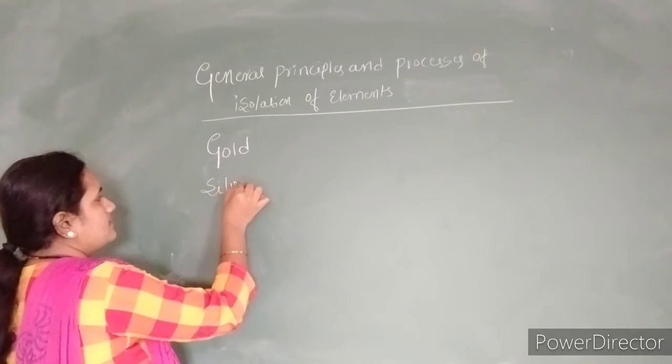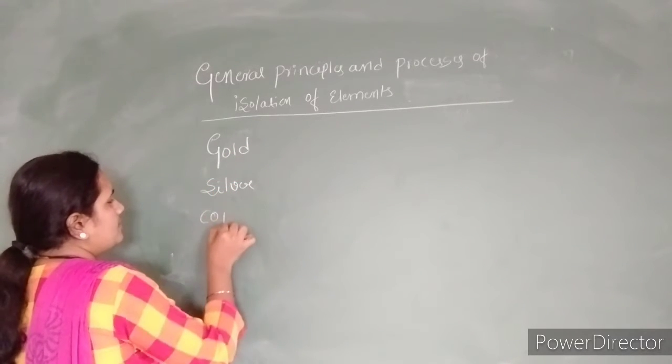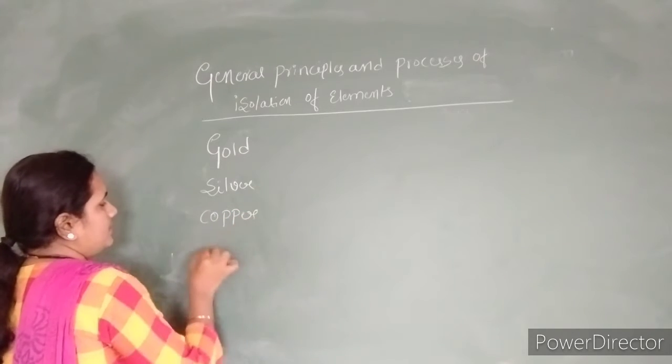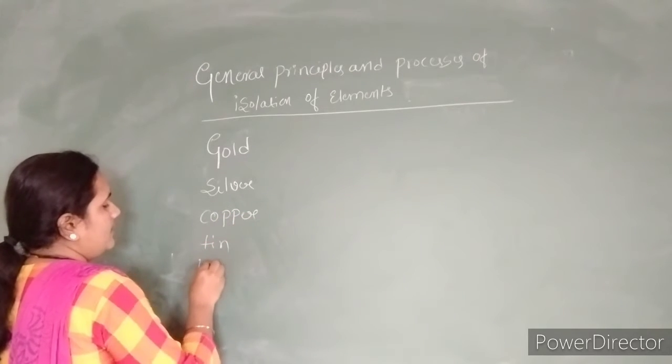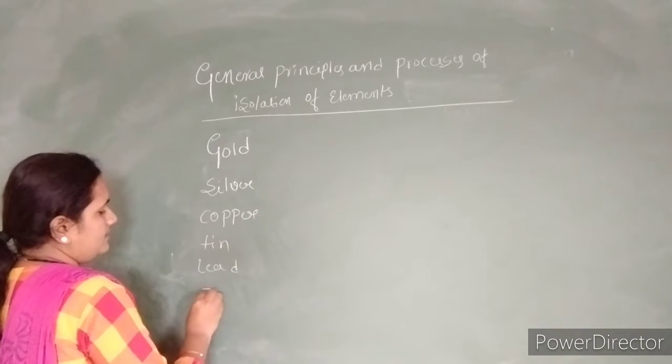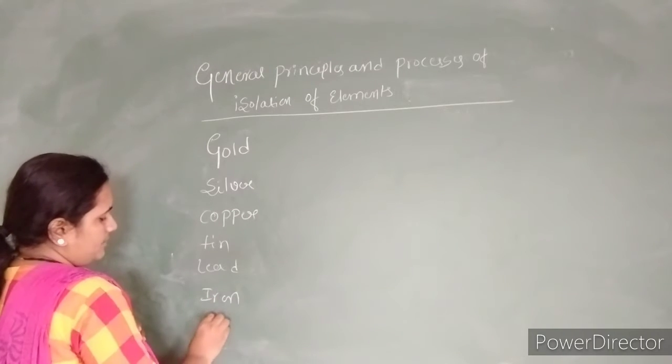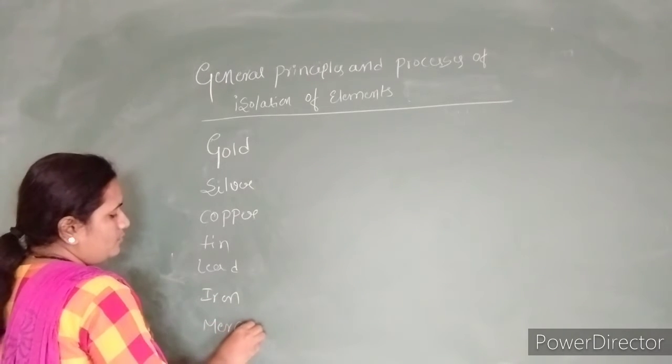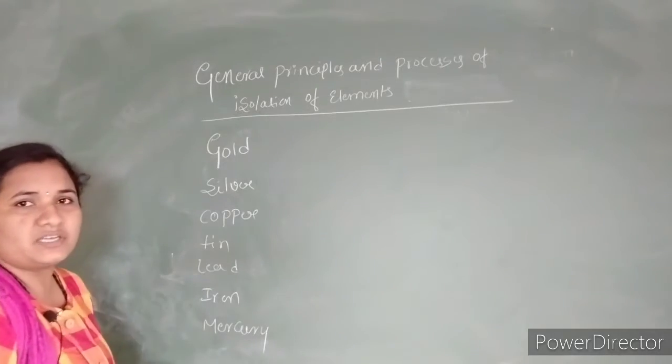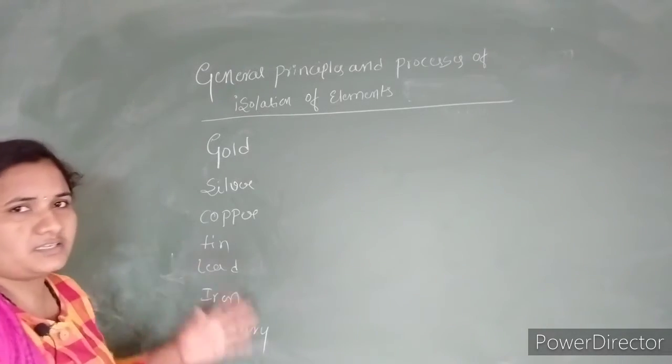The 7 most antiquity metals are gold, silver, copper, tin, lead, iron and mercury. These are the 7 most antiquity elements which are found in the earth crust.